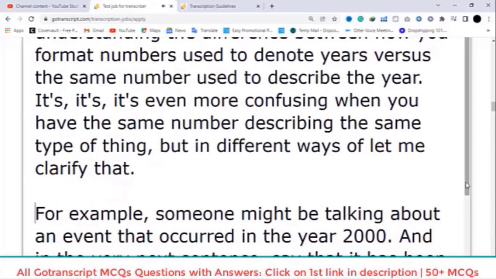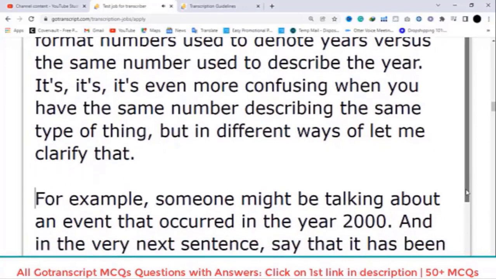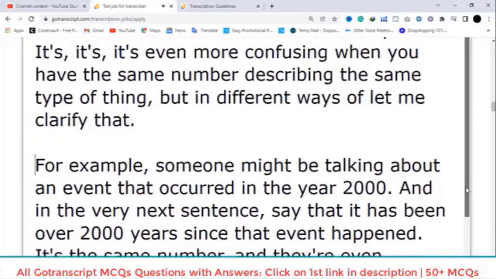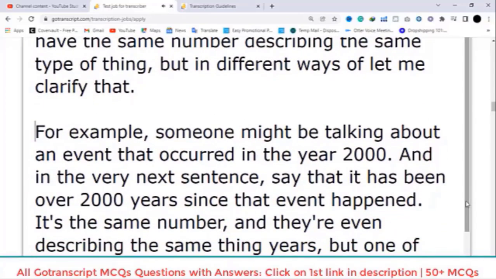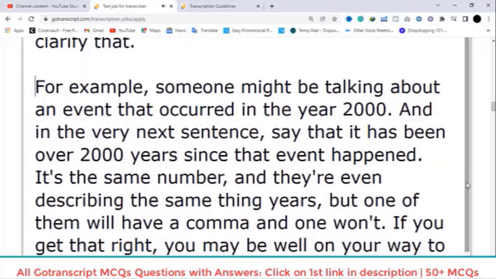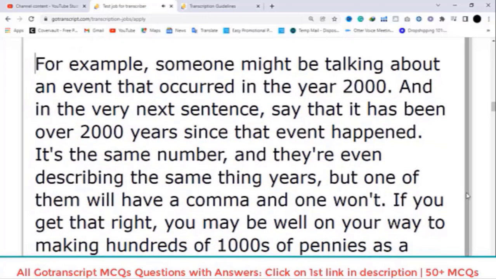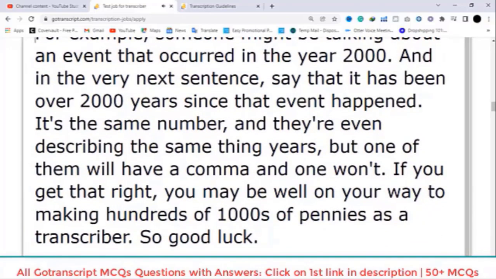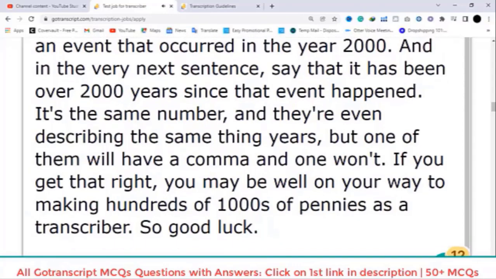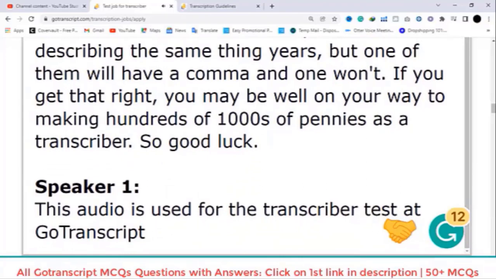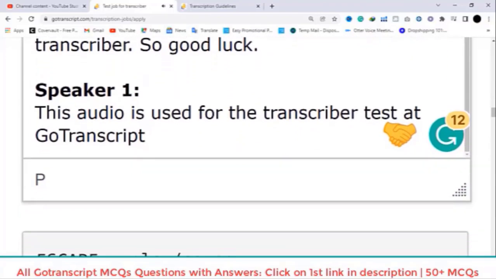For example, someone might be talking about an event that occurred in the year 2000, and in the very next sentence say that it has been over 2,000 years since that event happened. It's the same number, and they're even describing the same thing, years, but one of them will have a comma and one won't. If you get that right, you may be well on your way to making hundreds of thousands of pennies as a transcriber. So good luck. This audio is used for the transcriber test at Go Transcript.